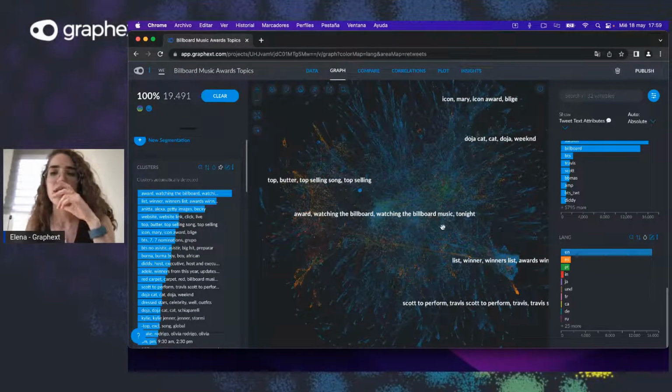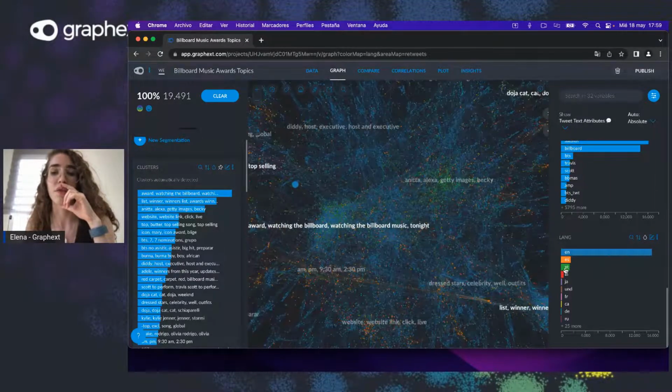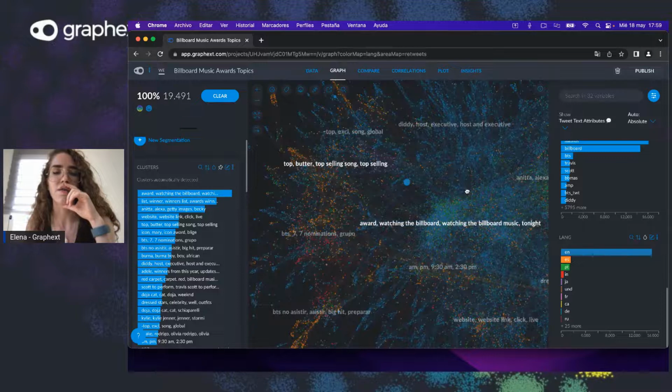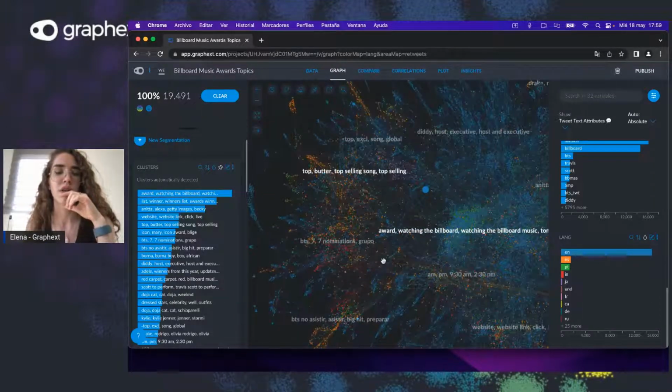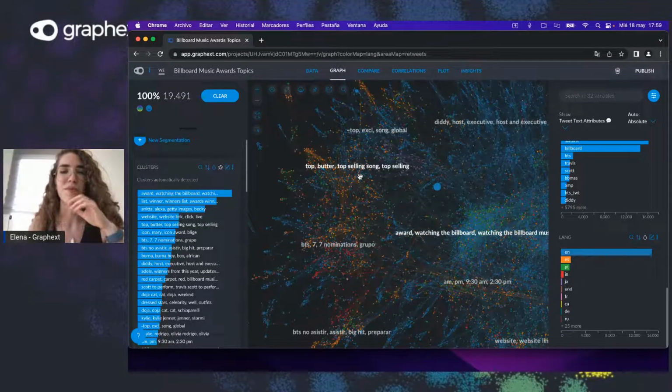So this is interesting because we can clearly see the Anita cluster here, which is in green, and it's in Portuguese. But we can also see a cluster of Spanish tweets, and they're mostly talking about this. It's a little bit more obscure because it's talking about the names of songs and stuff like that.